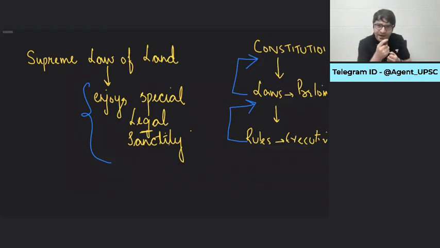Because the constitution is the supreme law of the land, it enjoys special legal sanctity in the sense that any law or any rule passed by the executive, if it violates the constitution, has to be struck down, it will be struck down, it cannot continue. How? Let me give an example.